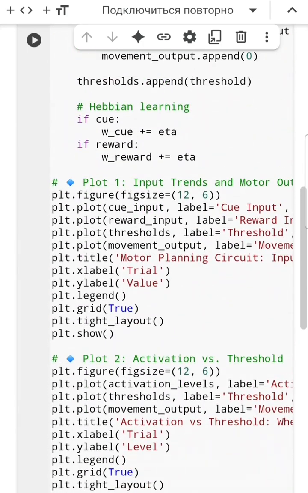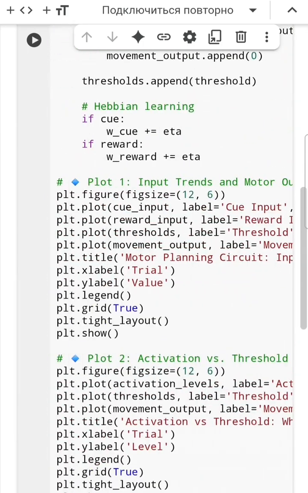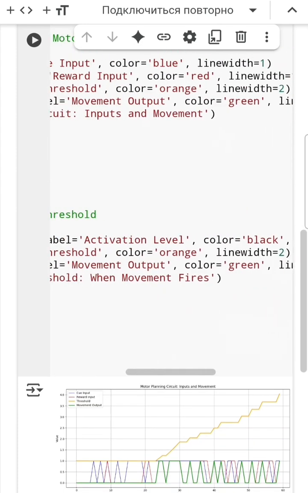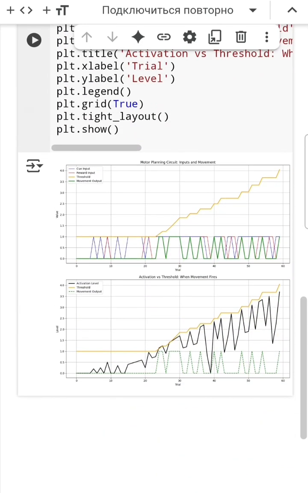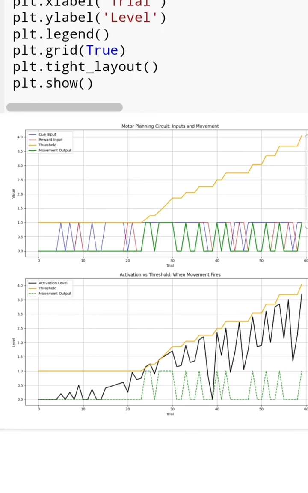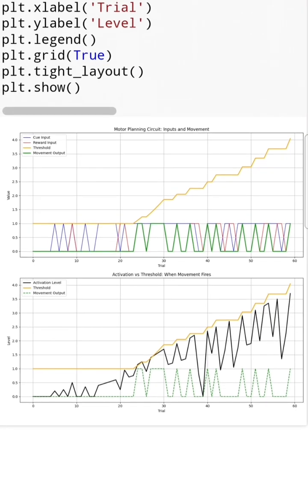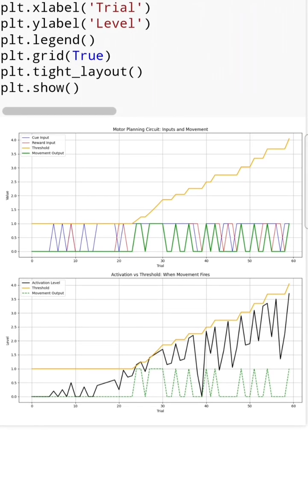Let's look at the first plot. Here we see four key variables. First one is cue input with blue color. These are external signals that become more frequent over time, simulating how habits form through repeated exposure. The next one is reward input with red color. This represents motivational reinforcement, also increasing gradually but at a slower rate.